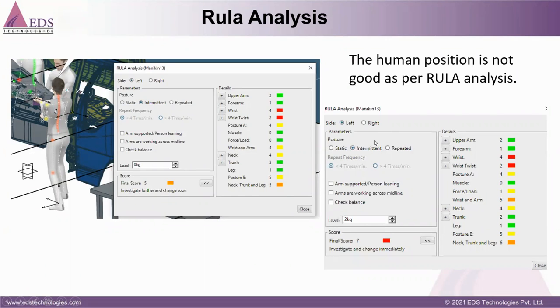And again, if I increase the load, the final score will be 7. So the system is saying that this position is not good as per the RULA analysis. We need to change either the posture or the load of this product. Such analysis we can validate early in production, in the virtual world.